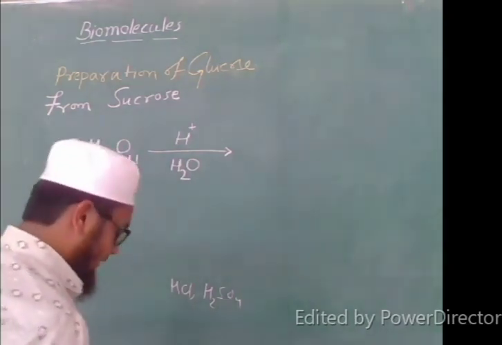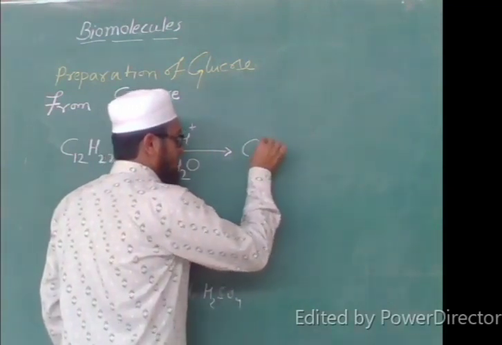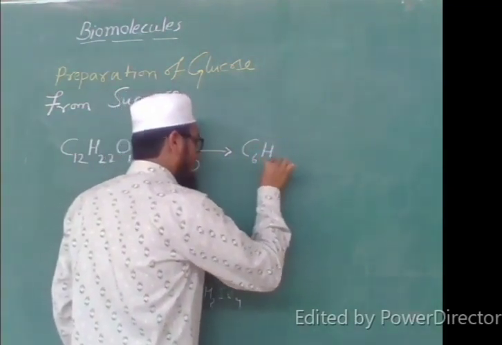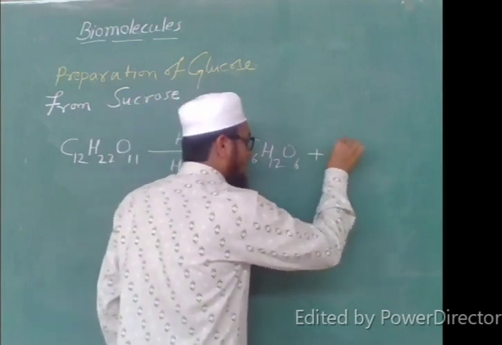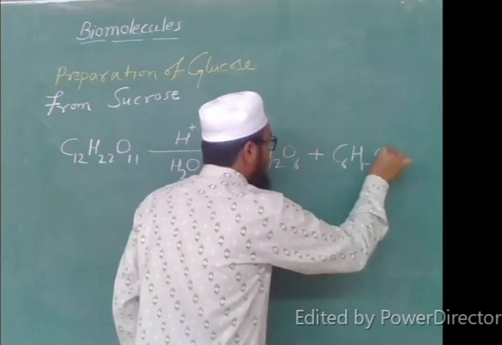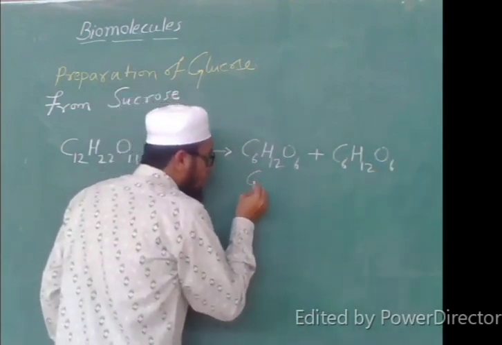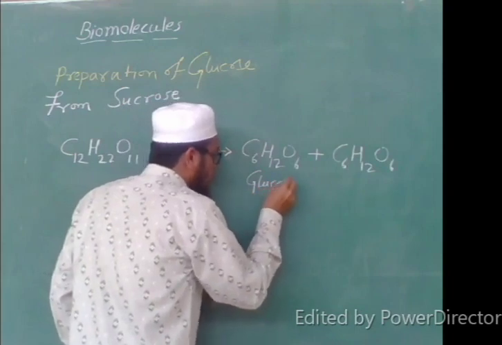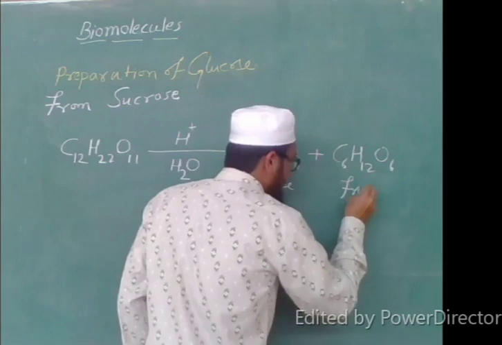Next, what will be the product? The product will be C6H12O6. The next product will also be C6H12O6. The name of this compound is glucose. The name of this compound is fructose.